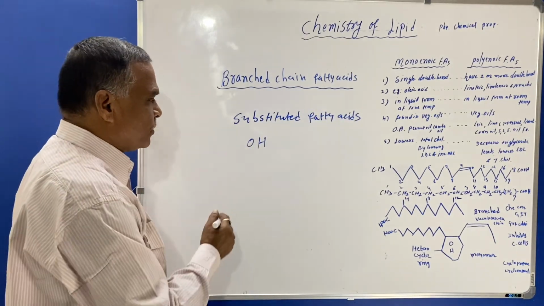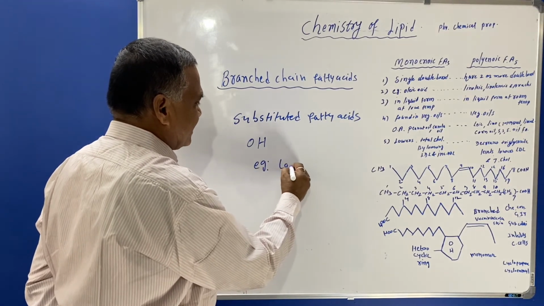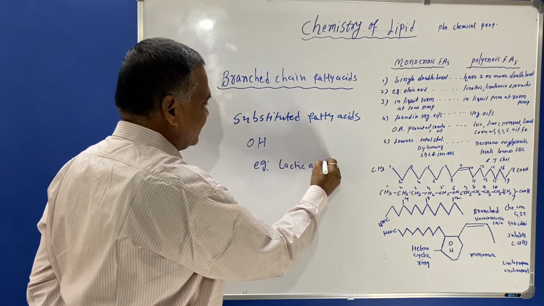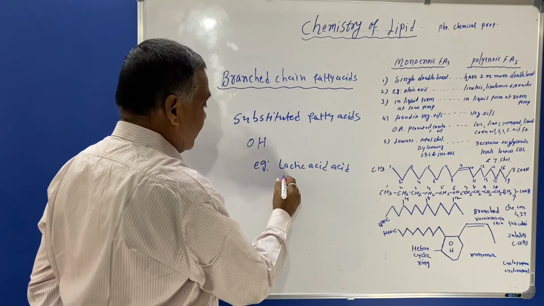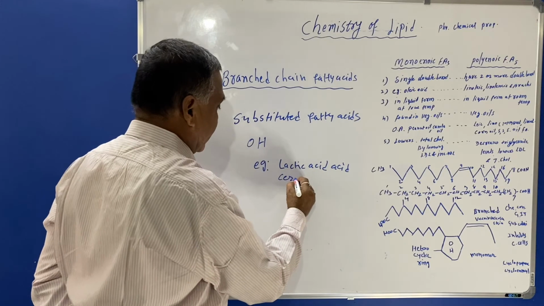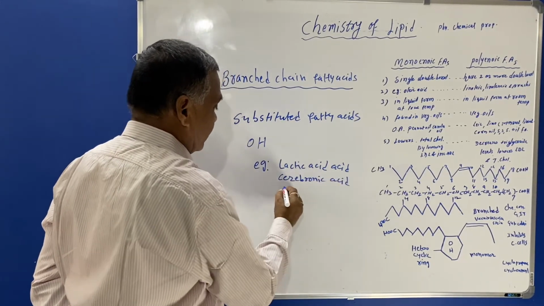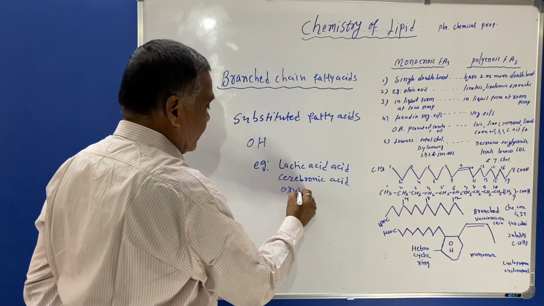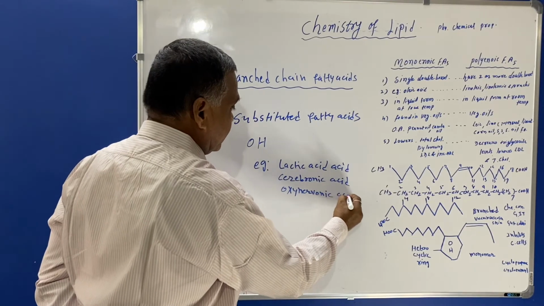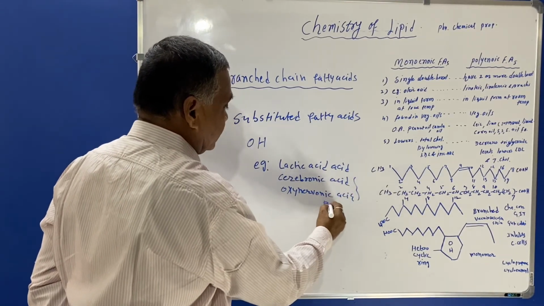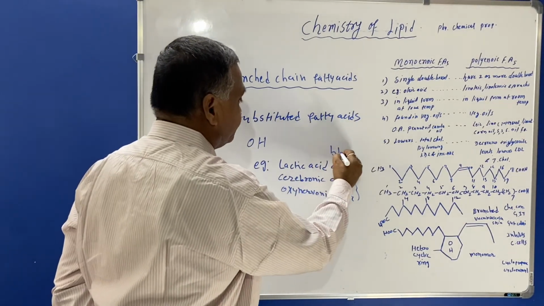The examples are lactic acid of the blood, then cerebronic acid and oxynervonic acid. These belong to the brain, and lactic acid belongs to blood.